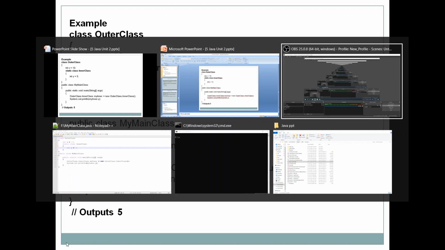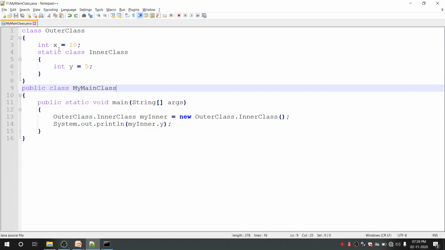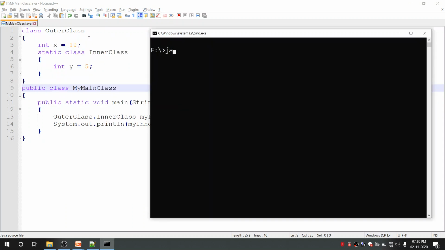So this is our program. I have already saved the program, so let us compile this: javac MainClass.java. It is compiled.